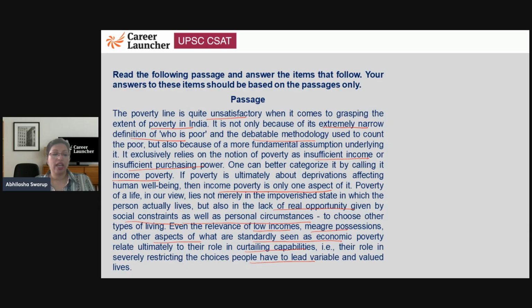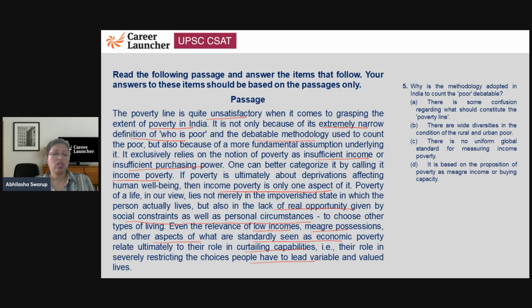Okay. So I hope you got that. Let's look at the question. So this is question number 5. Why is the methodology adopted in India to count the poor debatable? Well, this is debatable because it is counting only income poverty and nothing else. So there is some confusion. No, there is no confusion. There are wide diversities in the condition of the poor. Again, this was not mentioned. There is no uniform global standard. Again, we don't know if there is no uniform global standard. It is based on the proposition of poverty as meager income, as mere income or buying capacity. So not meager income. So D is the correct answer, guys.